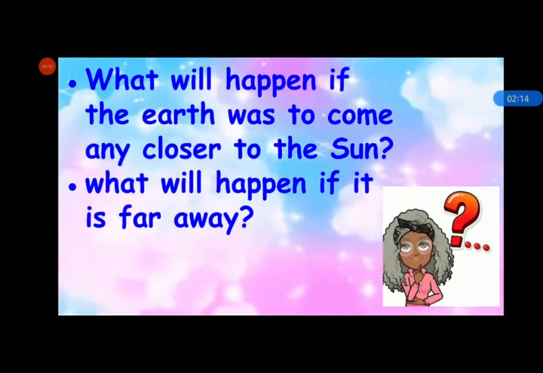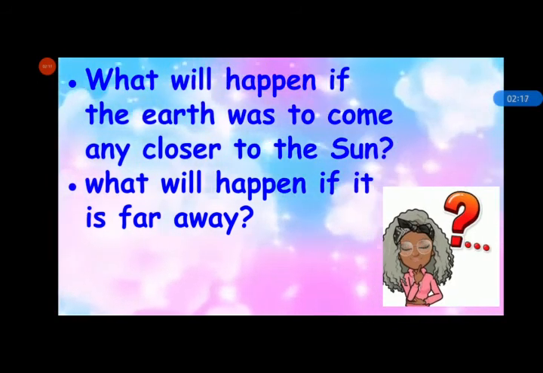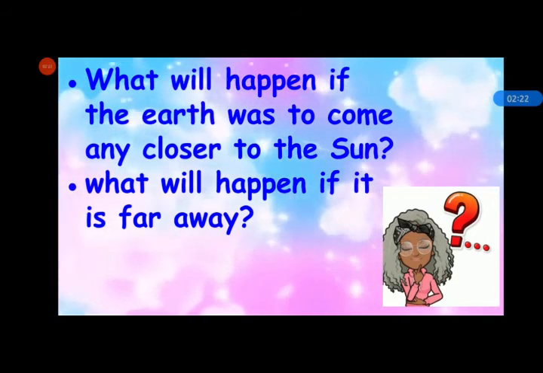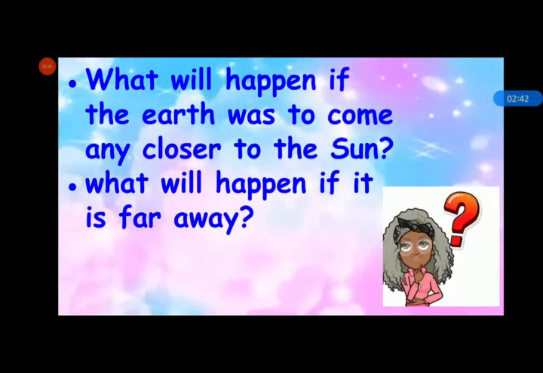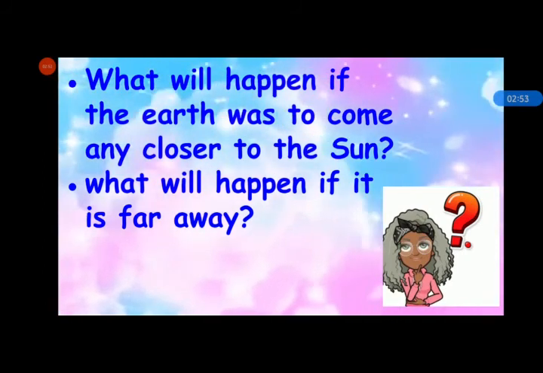So when we bring the paper ball close to the flame, meaning when we bring the Earth close to the sun, it becomes very hot and can burn also. And when we take the paper ball away from the flame, it does not get enough heat or light. Meaning when we take the Earth away from the sun, it does not get enough heat or light, and without sunlight it is not possible to survive on the Earth, because the sun provides planet Earth with heat and light, which is essential for survival of living beings.